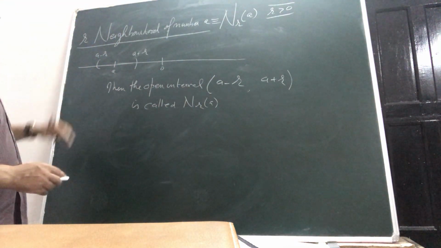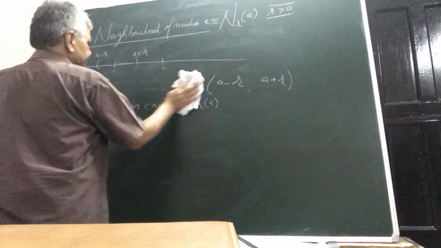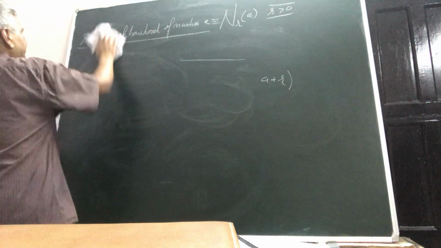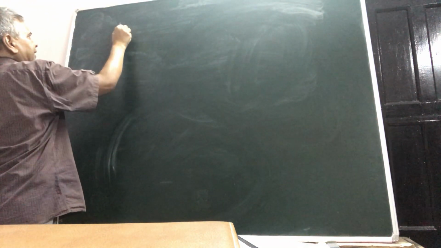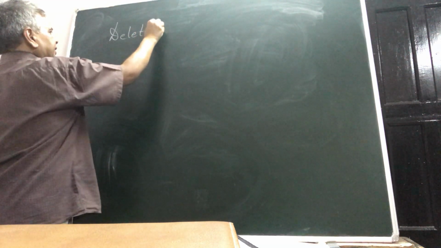After this r neighborhood of a, we will take another definition, the deleted delta neighborhood of a. Please write down: deleted delta.